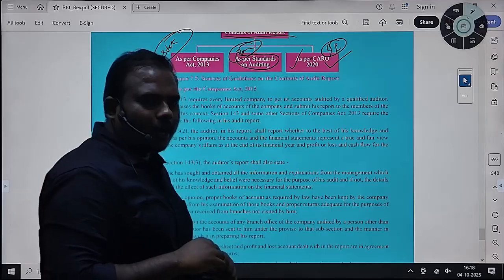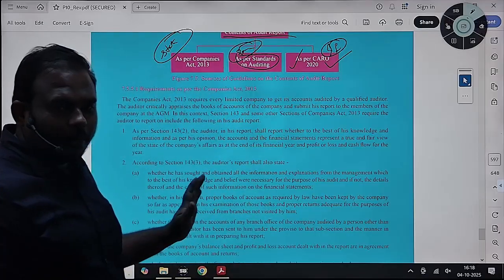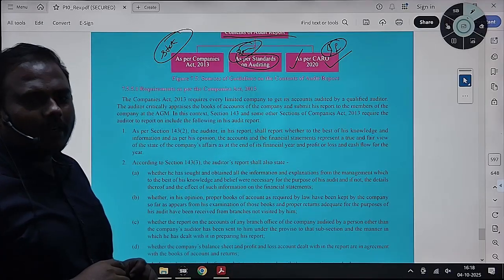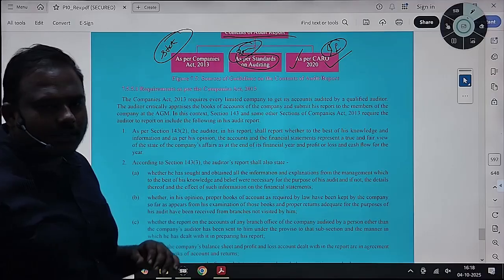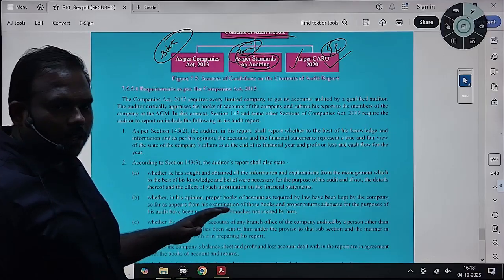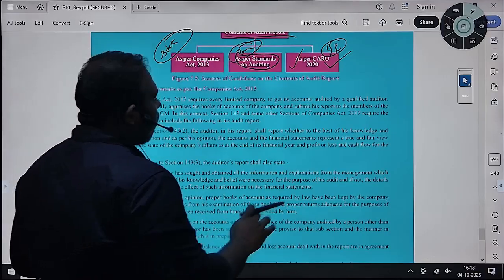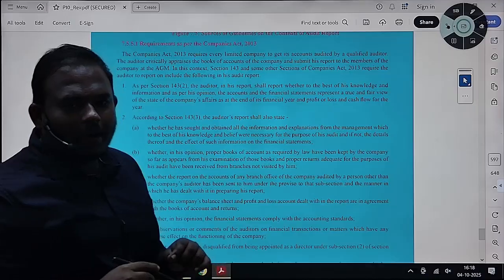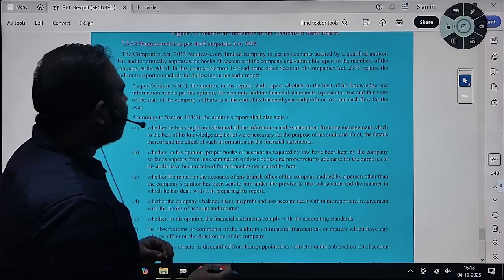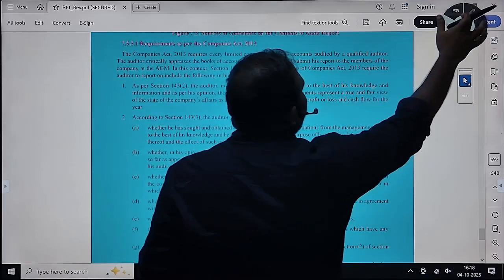So what are your contents? As per example, we are discussing about companies audit. We will discuss what are the contents of audit report for companies, basically. We already discussed the auditor should express an opinion on what he has audited.